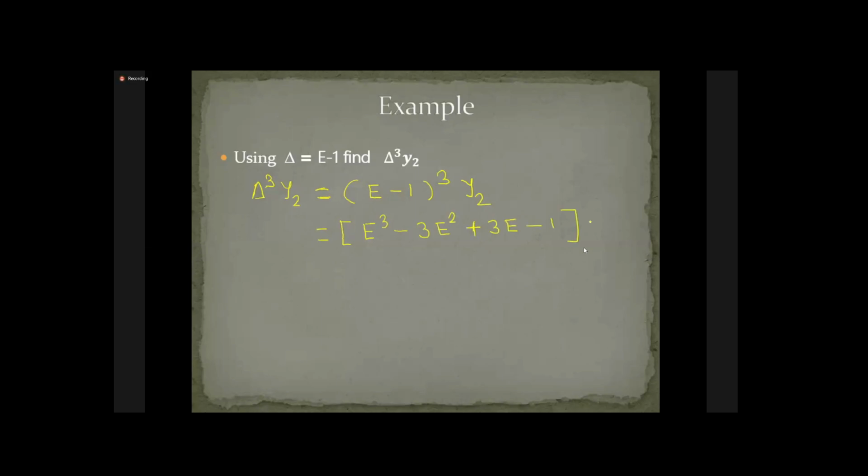Is it? Yes, sir. Okay, so it is just like a cube minus 3a square b plus 3ab square minus b cube. That way we can expand the (a minus b) bracket cube.